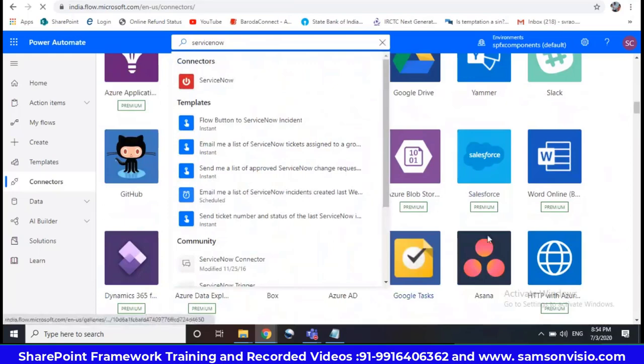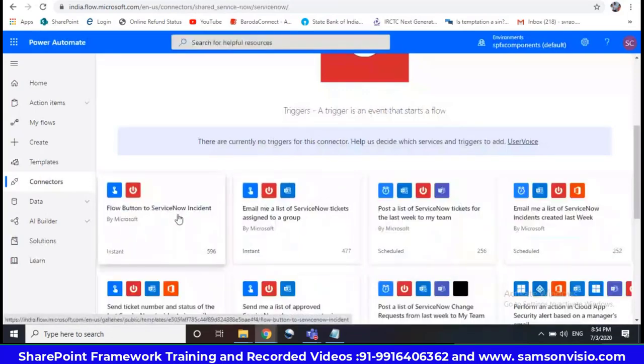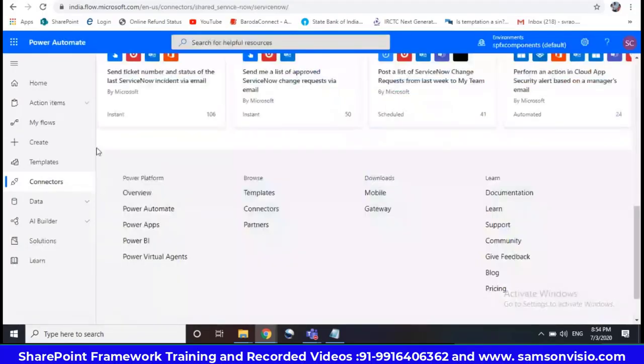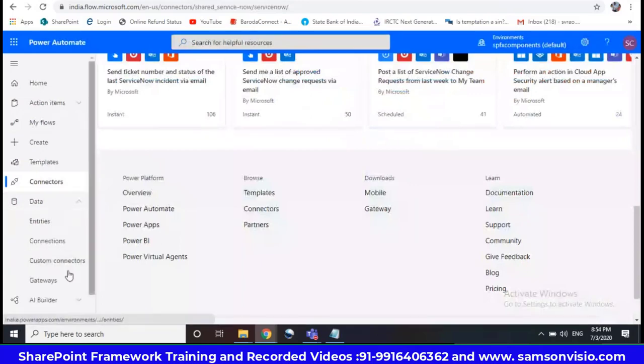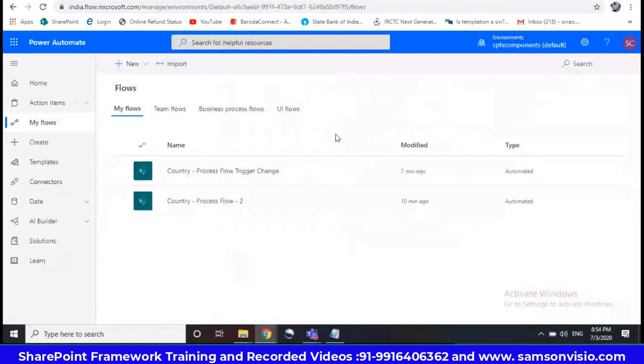See, connectors are available. ServiceNow connectors. Event that starts a flow. So if any new incident is raised in ServiceNow, you can trigger the flow. These kinds of connectors are available. These are all things we generally don't use. That is what the flow is. So in between I'll take one more action.